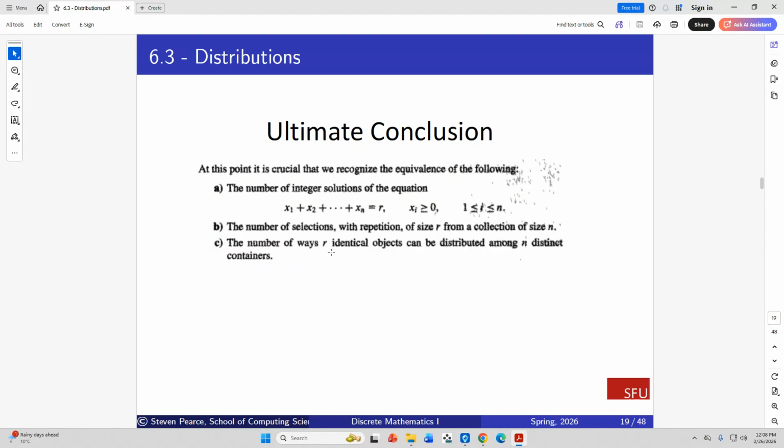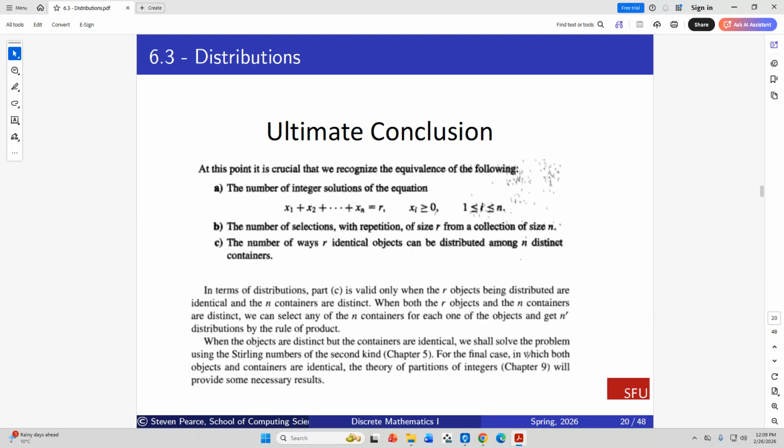So this then is the ultimate conclusion that we have here. Not only is it the solution to integer equations, as well as combinations with repetition, it's also the number of ways r identical objects can be distributed among n distinct containers. R identical objects, you have to make sure you get this part right. It's not distinct objects being distributed. It's identical objects to be distributed among distinct containers. Okay, so you can read this. This is just a little added business.